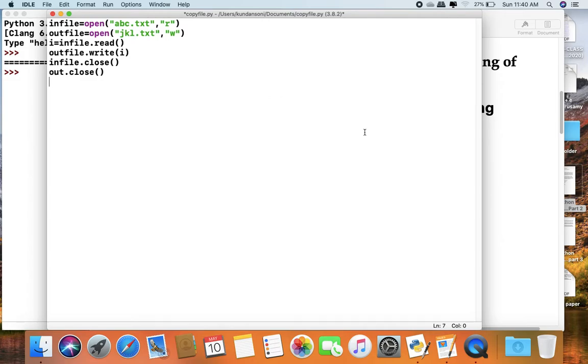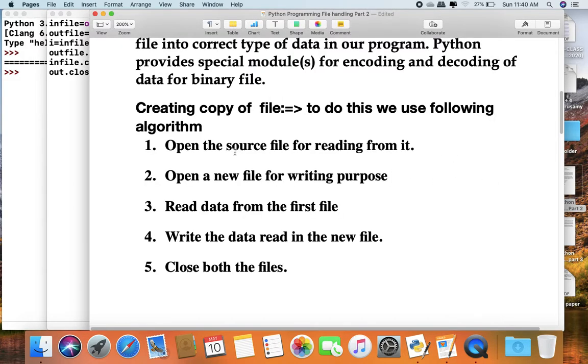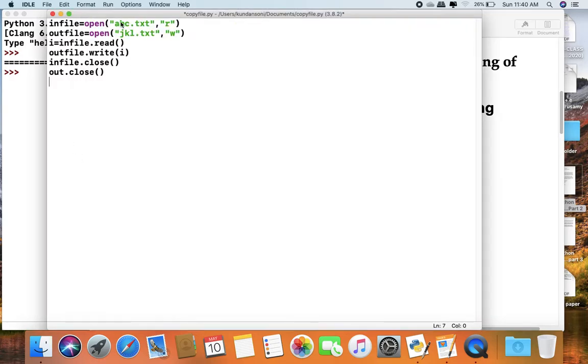In this example, step 1, open the source file for reading from it. Our source file is abc.txt, and we want to copy abc.txt data into the jkl.txt file. So first we open our source file in input mode, which is read mode.